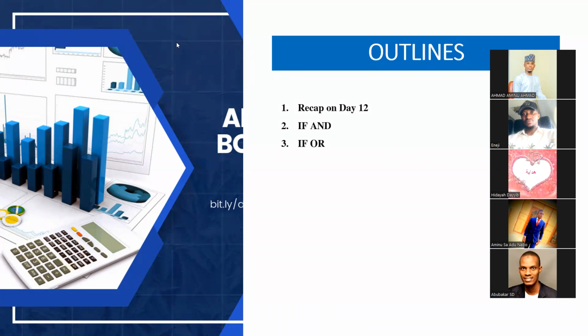You know what logic is: comparing particular statements to see which one among them is true. If you use AND, you are comparing two statements or two criteria, and such criteria must be true for you to have a value that is true.